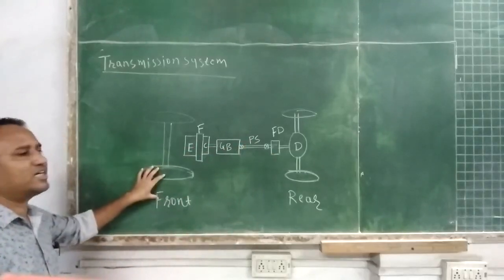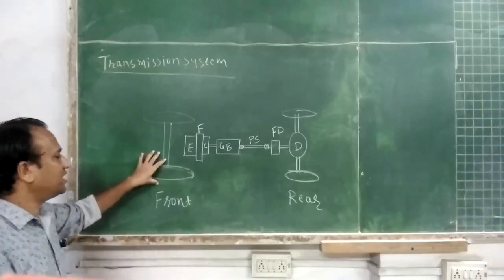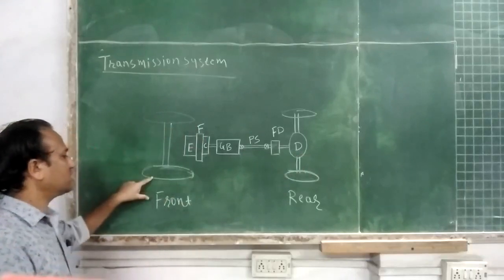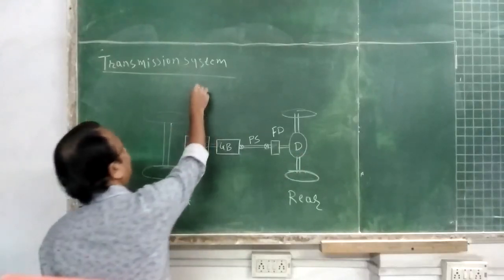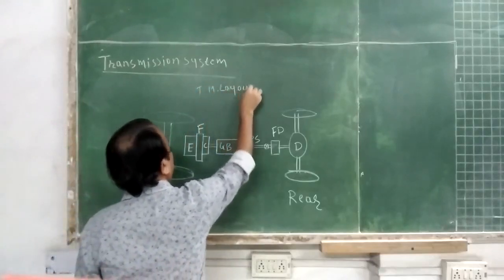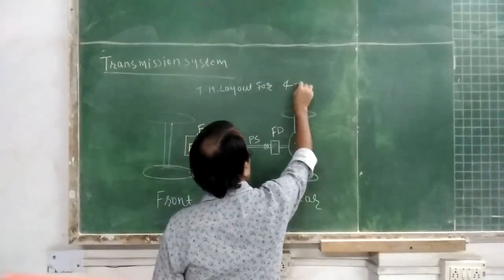This is the front side of the vehicle. That is the top view. This is the front side of the vehicle, the rear side of the vehicle. These two are the front wheels. So this diagram is the transmission layout for a four-wheeler.